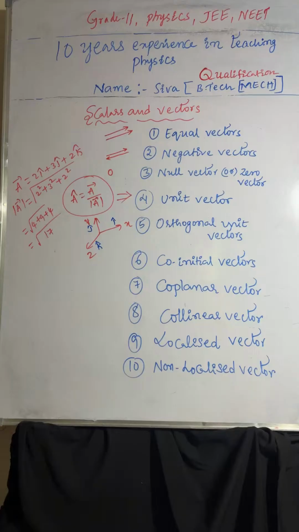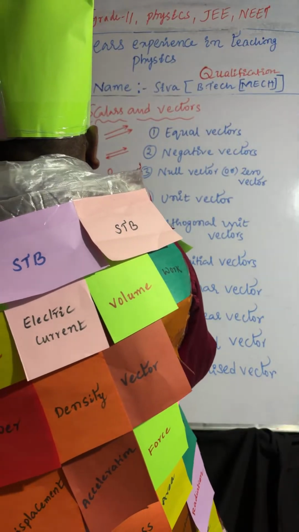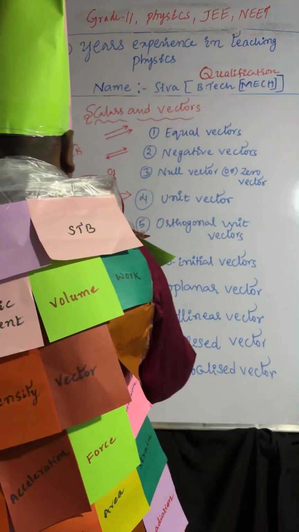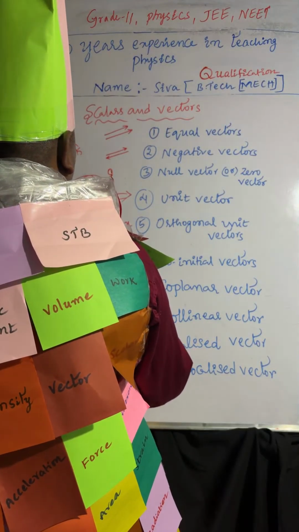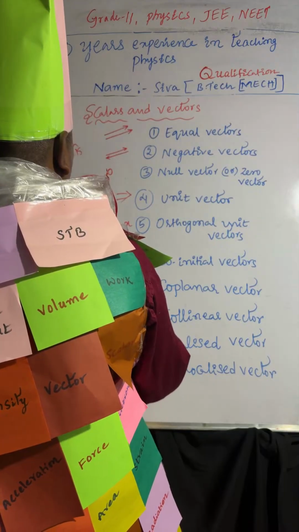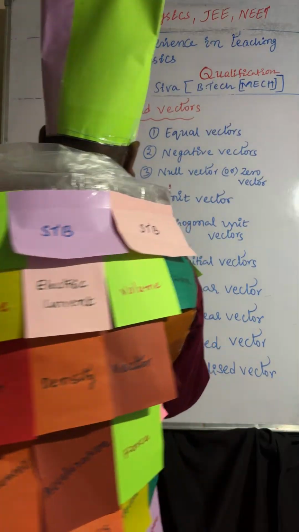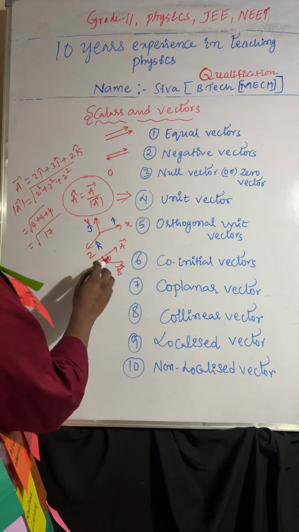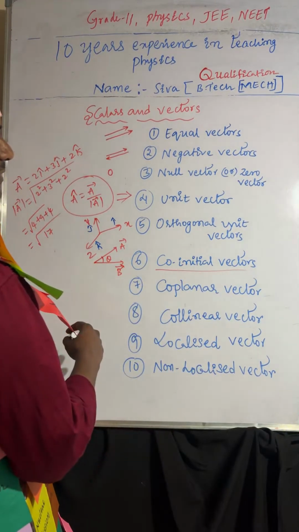Okay. Co-initial vectors. Here all initial points are the same. Initial points of the vectors are the same. So I am taking the A bar vector and the B bar vector. Their initial point is the same. So here you can observe this is the A bar vector and the B bar vector. Their initial point is the same. That is called co-initial vectors.